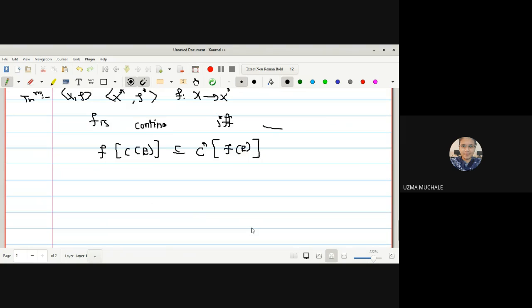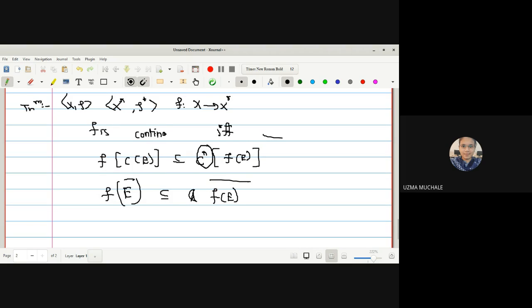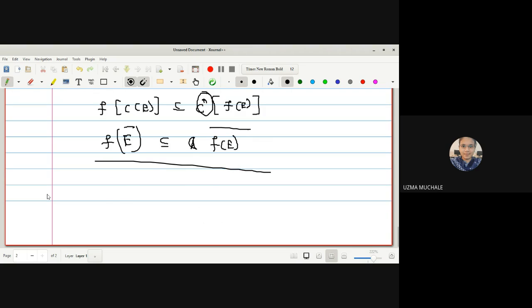So what is our aim to show that F image of closure of E is contained in F of E, it's a closure. Okay. So as F of E is in the codomain, so closure will be denoted by C star. Okay. And this E is a set in your X, so hence it will be denoted by E bar itself. So what is our aim to show that F image of a closure is contained in closure of F of E. Okay. So suppose we have one set E here.